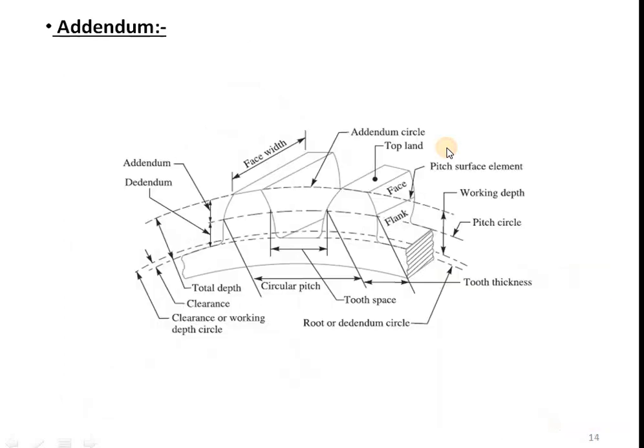Now next point is addendum. In this diagram you can see this is the addendum. It is the radially measured distance between the pitch circle and the top of the tooth. The next point is dedendum. Similar to addendum, it is also a radial distance, measured from the pitch circle to the bottom of the tooth. So the radial distance between pitch circle and bottom of the tooth is dedendum.